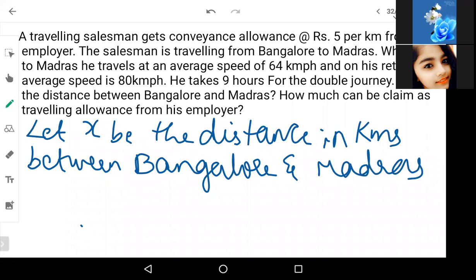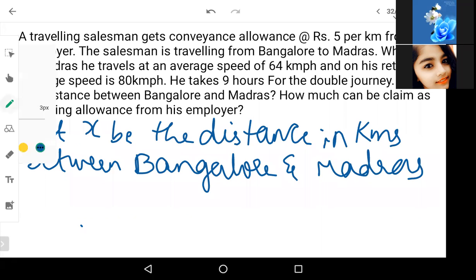Okay, so any doubts in the question? First of all, did you all understand the question? Okay, good. So we are assuming that x will be the distance in kilometers between Bangalore and Madras.